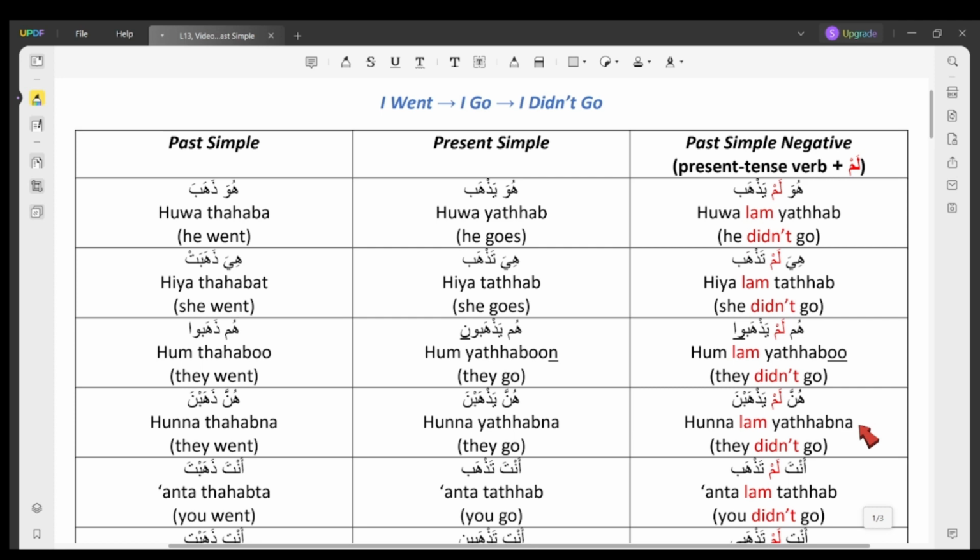And the reason for that is that in the Arabic language, feminine plural verbs are never affected by anything, so they never change. So far we've learned that the word lam makes the letter noon or n disappear from the end of the verb, except in the case of feminine plural.